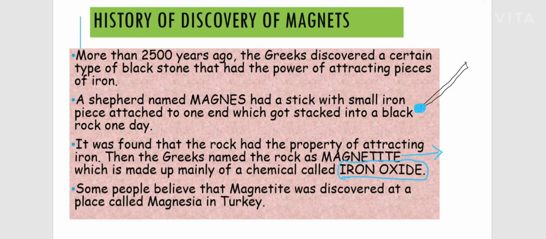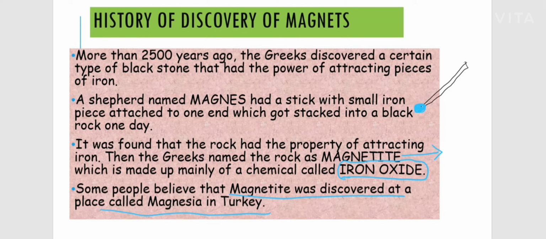Another explanation is given for the discovery, and as we have to discuss both, we are not sure which is true. Some people believe the natural magnet, magnetite, was discovered at a place called Magnesia in Turkey. So the name of the natural magnet is magnetite.